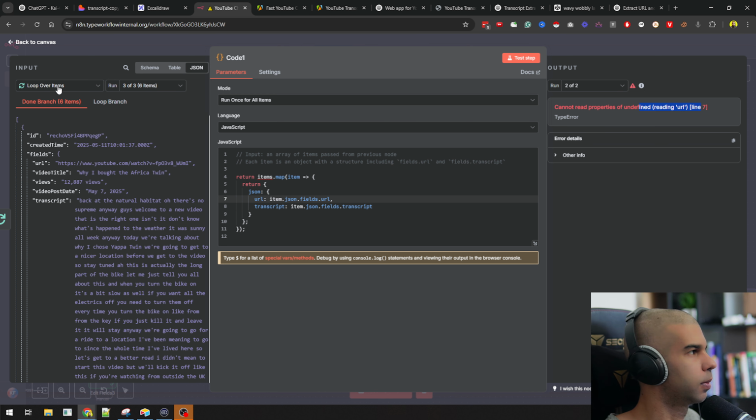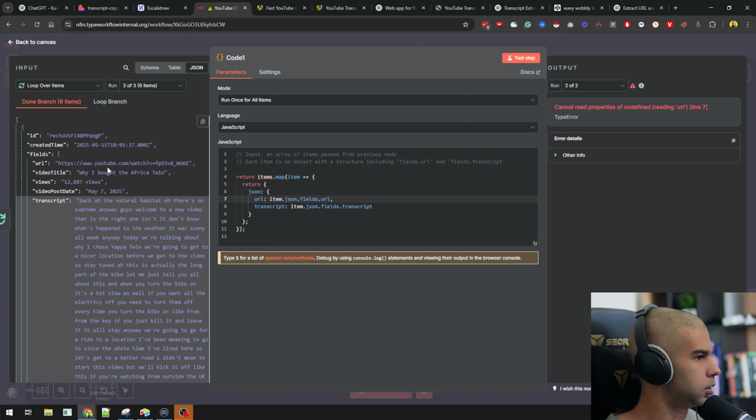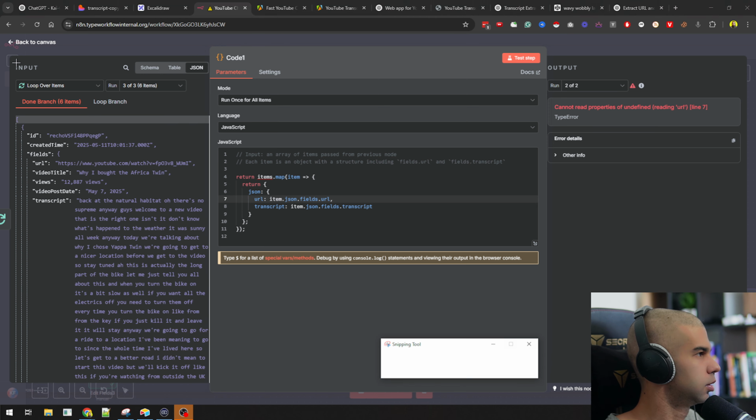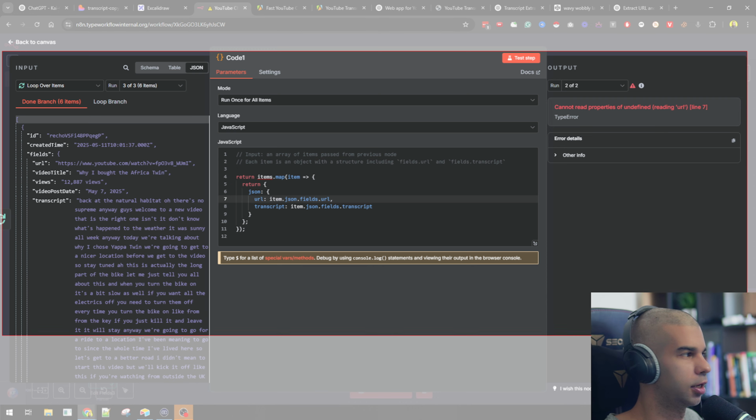And now, cannot read properties of undefined reading URL. Generally, this means that the data is not finding the right variable, I guess.